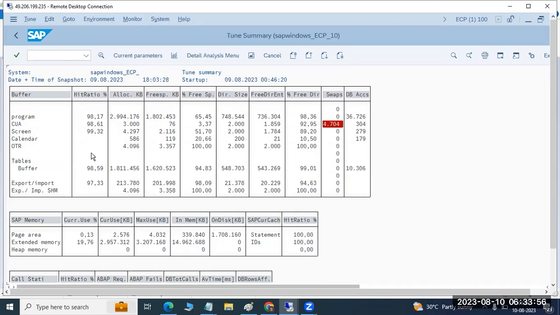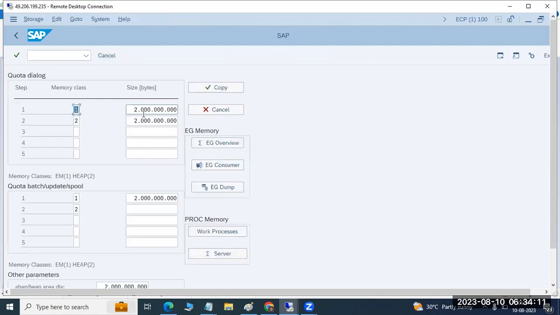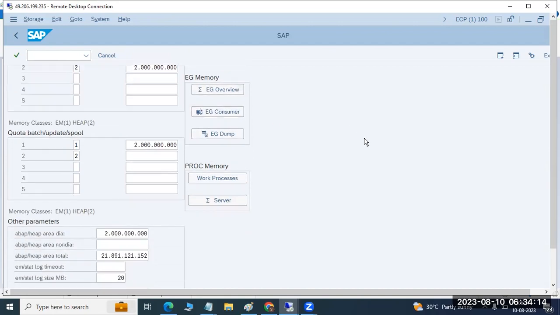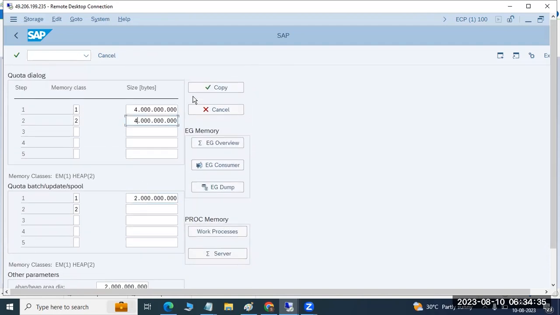In case you want to change these parameters dynamically, you need to restart the system. In this case, go to SA38, then RS memory. Dynamically, you can set the memory temporarily. Yesterday we discussed, right? Above heap area, dia heap area, non-dia, how much you are allocating and everything. Temporarily you can give the quotas to your memory, like 4 GB for this one, 4 GB for this one, and like that you can allocate these quotas for the dialog work process. Then the memory will be increased dynamically.